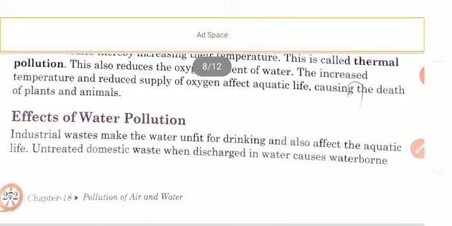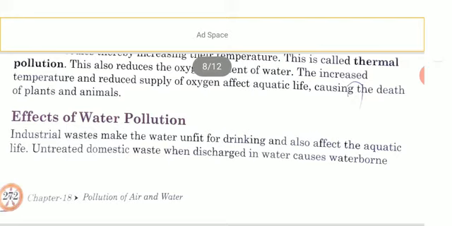Now, we are going to study the effect of water pollution not only on human bodies or plants, but also on the different organisms that live in water bodies like rivers, ponds, oceans, and all. So, in today's class, we will mainly focus on the effect of water pollution and how we can reduce water pollution. So let us study. You have to make notes on the effect of water pollution point-wise.